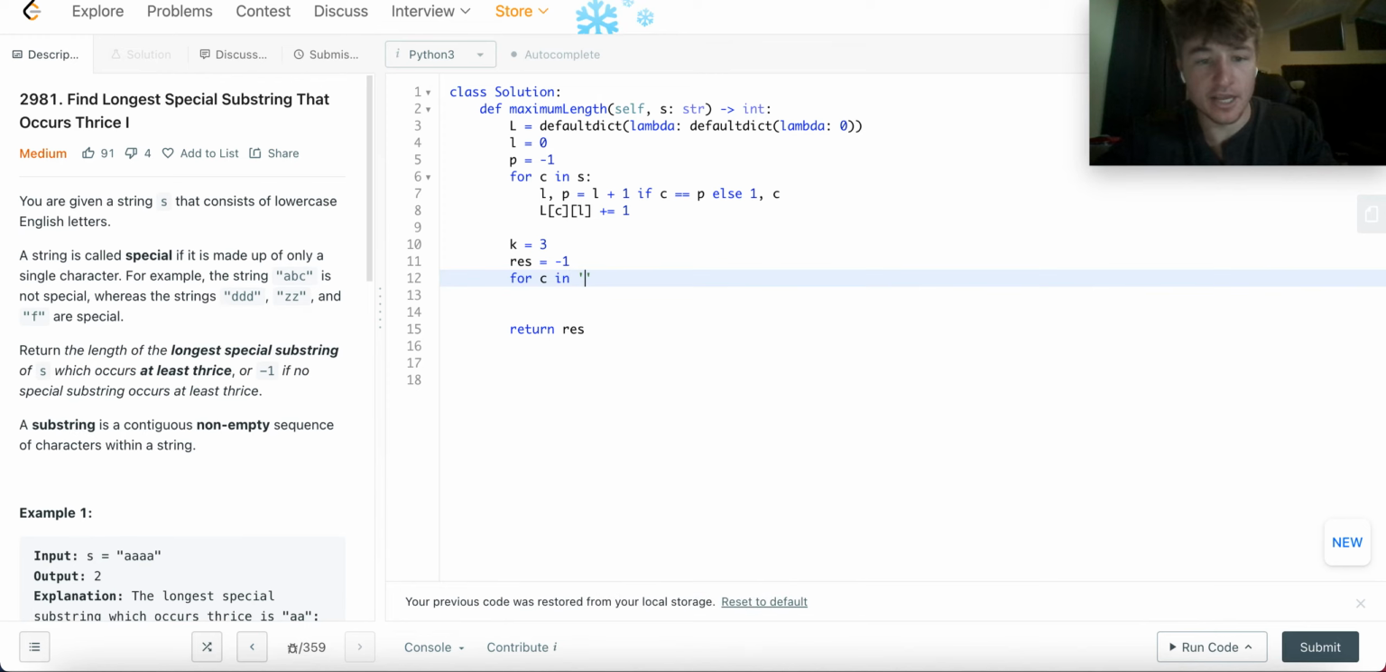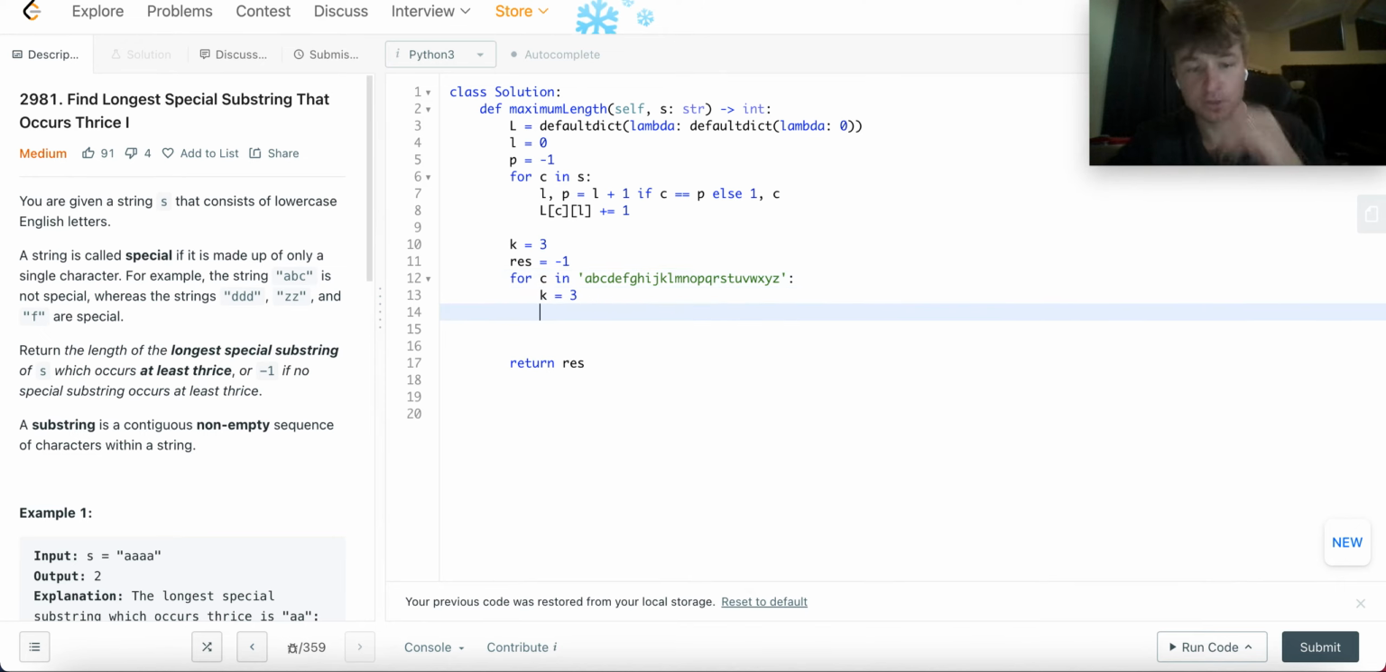For each character in this range, A, B, C, D, E, F, G, H, I, J, K, L, M, N, O, P, Q, R, S, T, U, V, W, X, Y, Z. A, B, C, D, E, F, G, H, I, J, K, L, M, N, O, P, Q, R, S, T, U, V, W, X, Y, Z. This is actually where K equals 3.